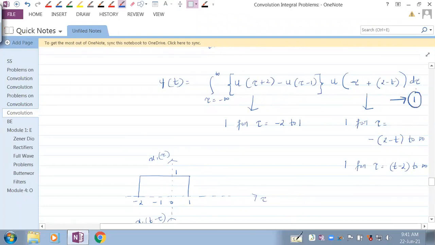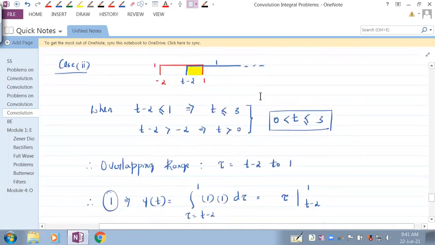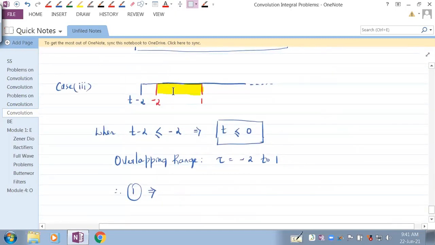We don't have to look into it every time, because if there is something we have taken outside the integration, there we need to be a little careful. But since there is nothing outside the integral, everything is within it. So you just have to see this sketch, and in the overlapping range, what is the blue color and red color signal.